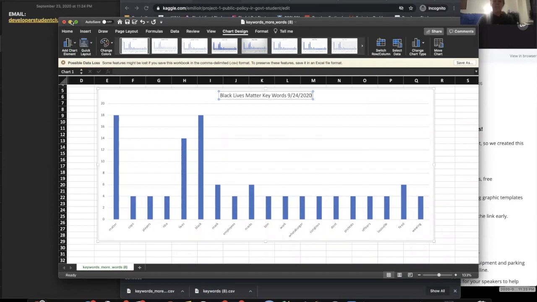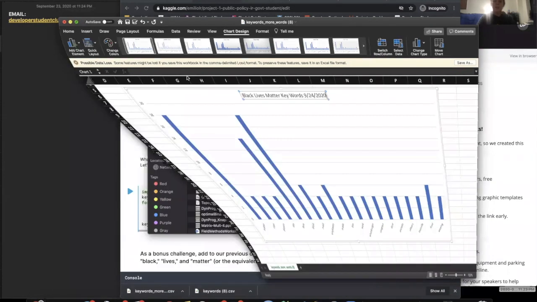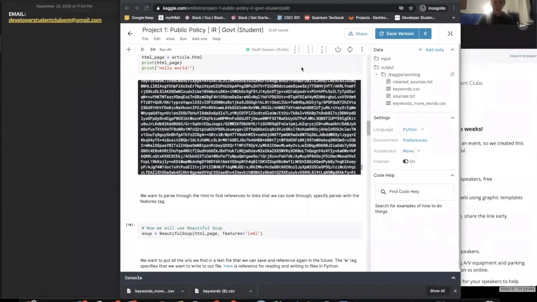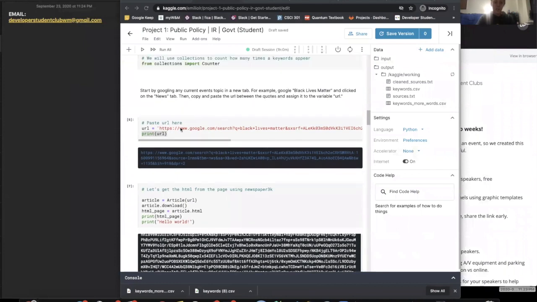And now what's nice is once we have this script written, we can go back to the top if we wanted and change this. We can change the original URL that we pasted into any URL for any topic, and we can just hit run on the entire file, which is just run all, and then we can generate plots for any topic we want really efficiently. All right, that's all I have for you.